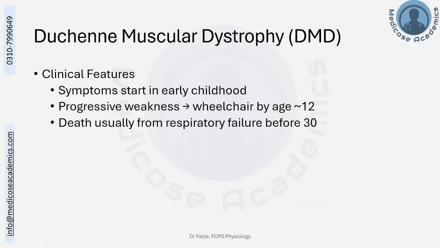The clinical features include symptoms starting early in childhood. First, it will present as muscle weakness, and the child will be wheelchair bound even by the age of 12, and that will ultimately also involve the respiratory muscles, leading to complete respiratory failure and death, mostly by the age of 30 years.